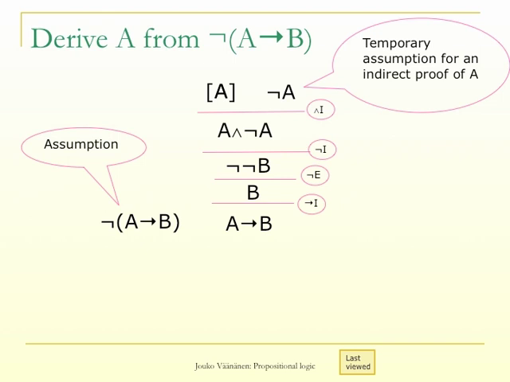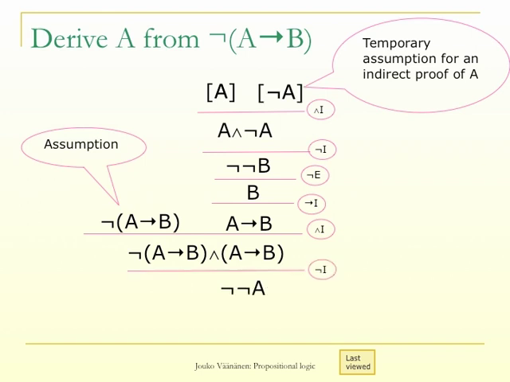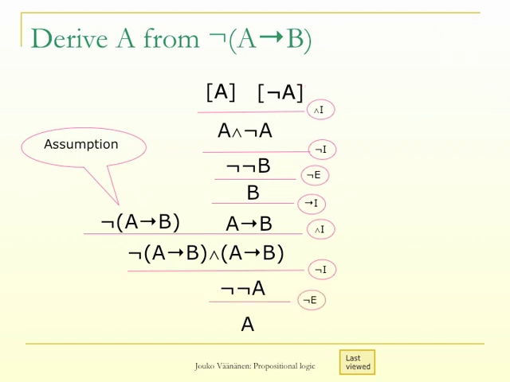So we still have the temporary assumption not A. But we are close to a contradiction. We have derived A implies B, and we have an assumption which is just a negation of A implies B. So when we put these together, we get negation of A implies B and A implies B. That's a contradiction. So the temporary assumption not A has led to a contradiction, and by negation introduction rule we can derive not not A, and then finally A.